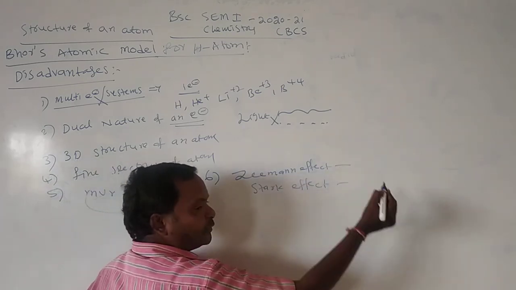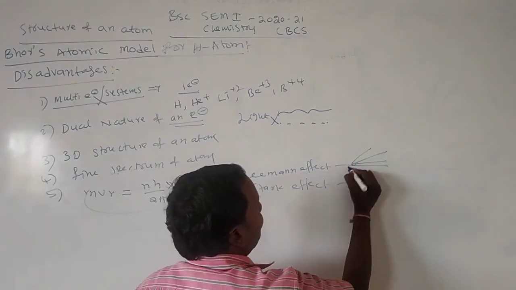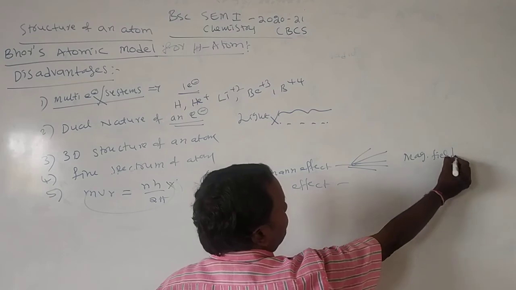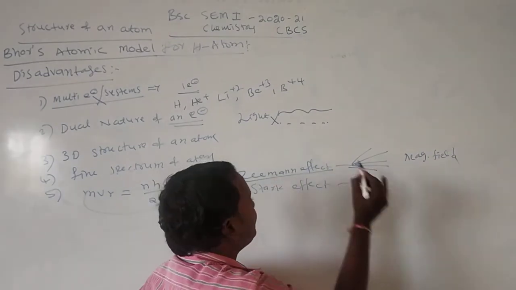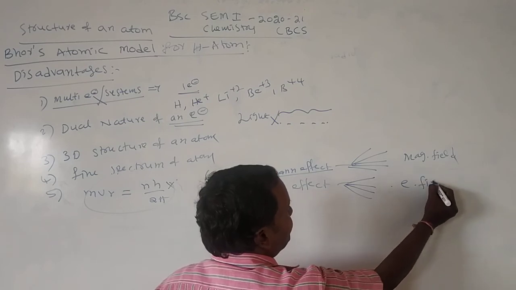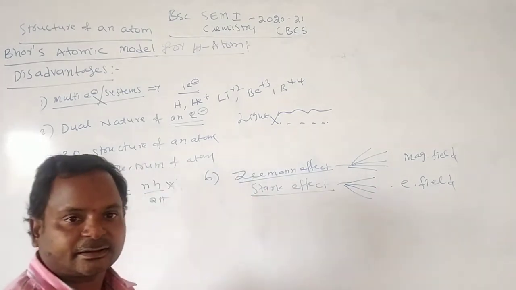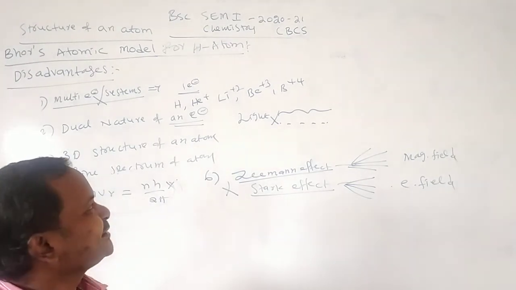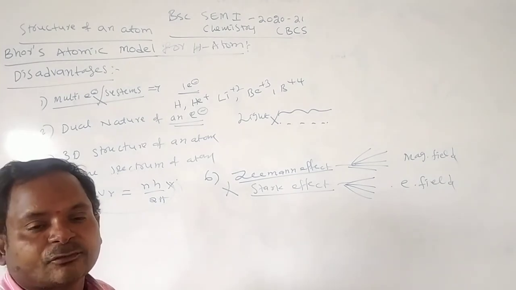What is the Zeeman effect? What is the Stark effect? The splitting of spectral lines under a magnetic field we call the Zeeman effect. The splitting of spectral lines under an electric field we call the Stark effect. Bohr's theory fails to explain the Zeeman effect and Stark effect. These are the important disadvantages and postulates of Bohr's theory.